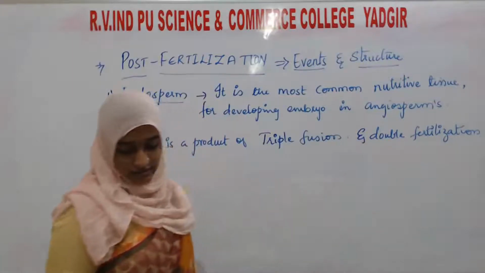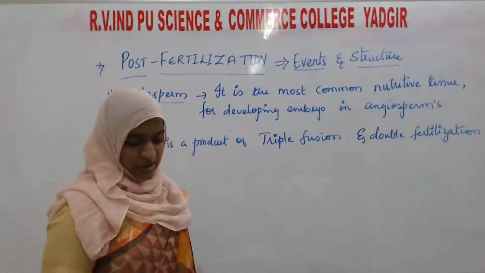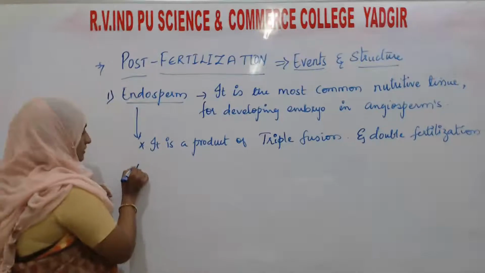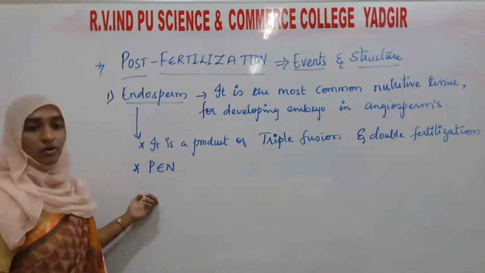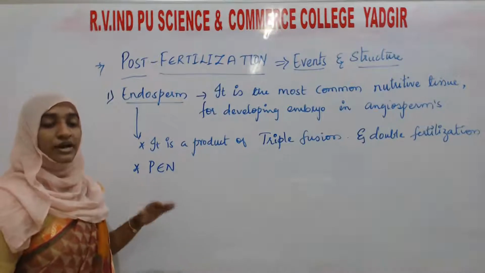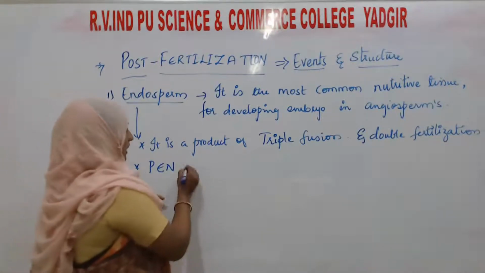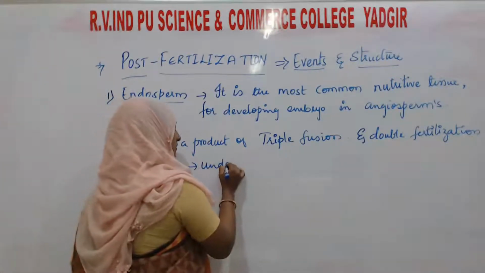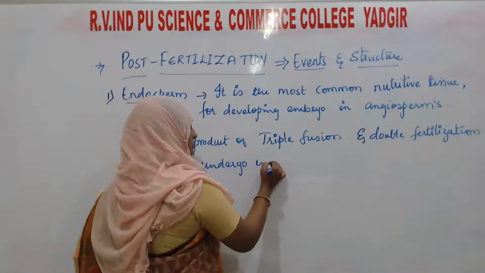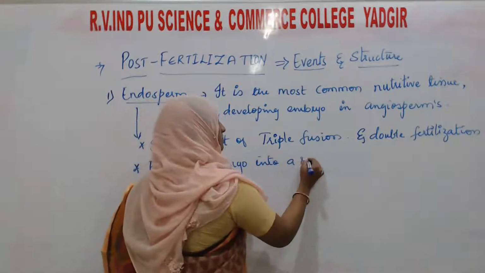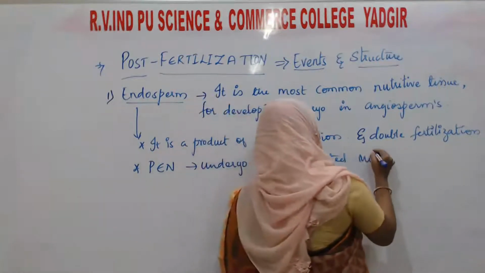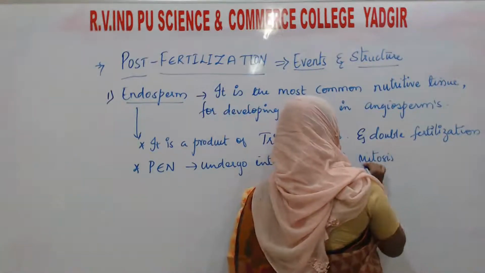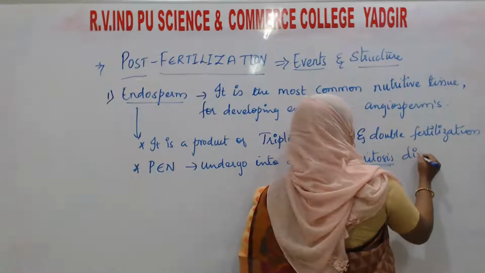Next, the primary endosperm nucleus, PEN, will undergo repeated mitosis division. Mitosis means equational division.